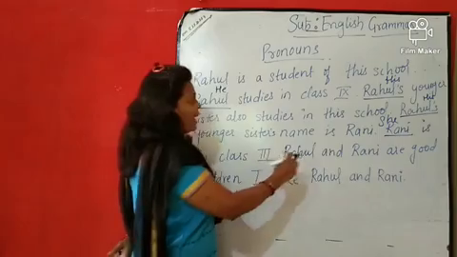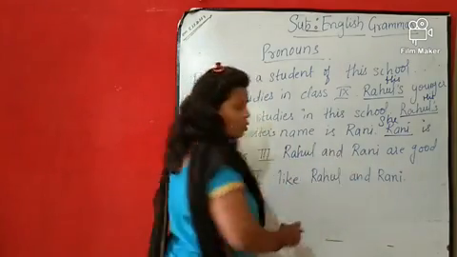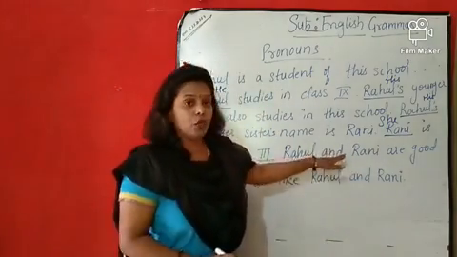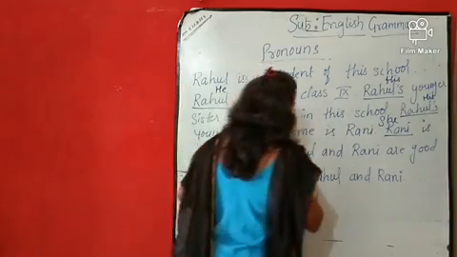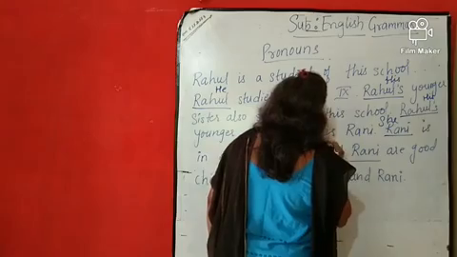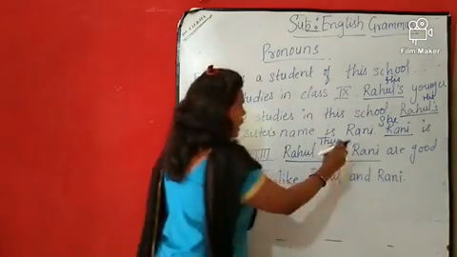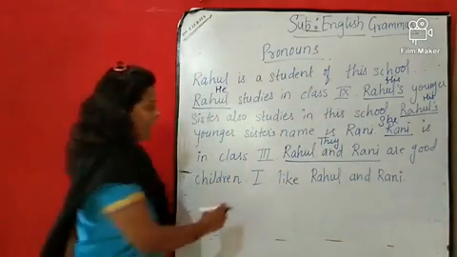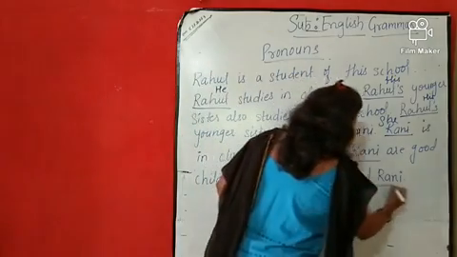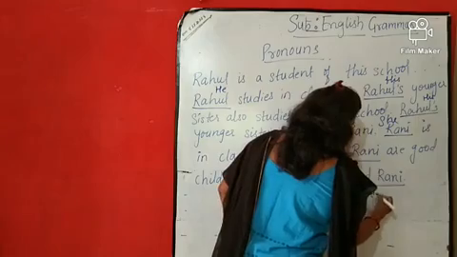Now, Rahul and Rani. So, am I going to use he and she? No. They are plural. So, what am I going to use? They. They are good children. I like, again, Rahul and Rani. In place of this, I am going to use them.